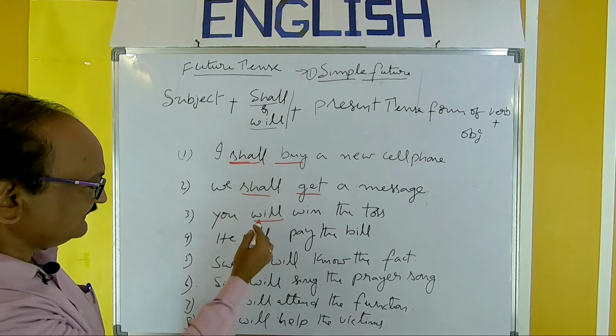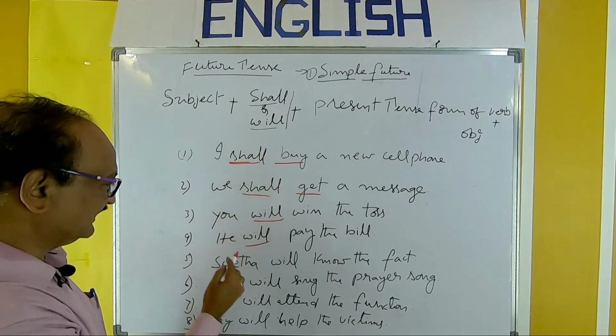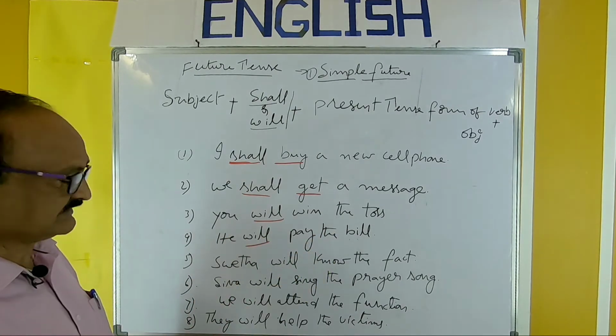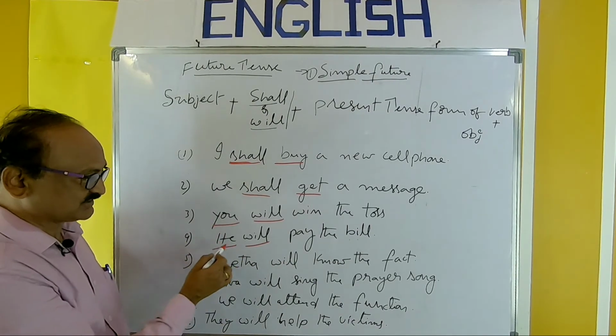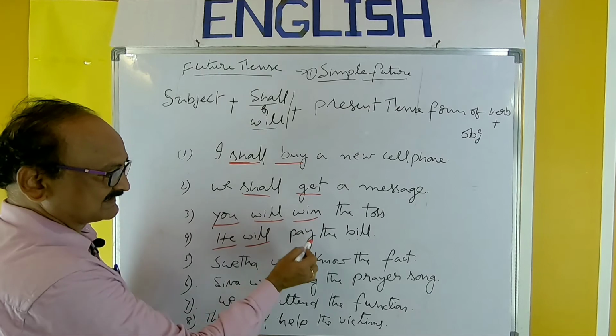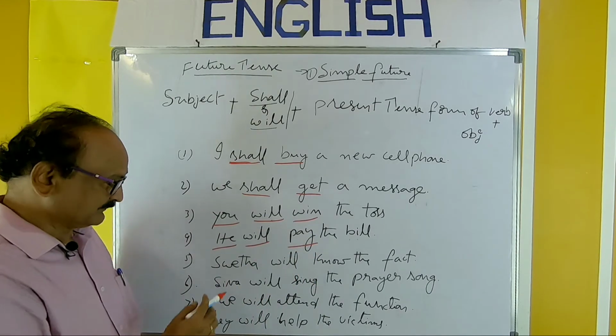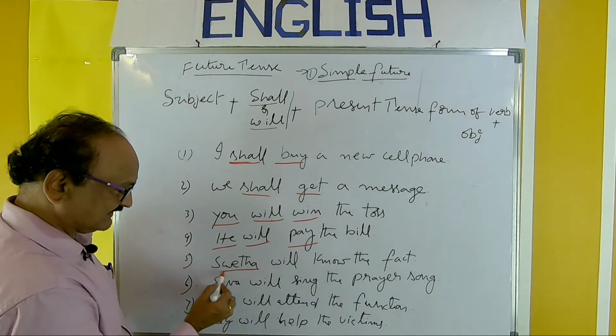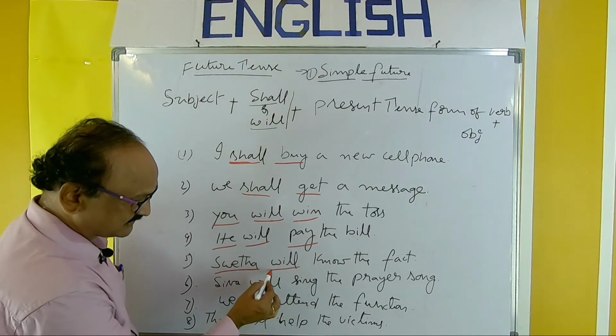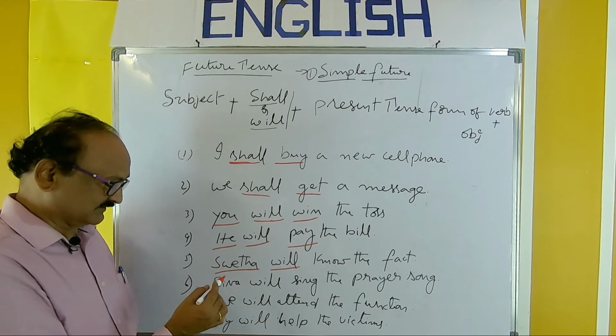So let us see the usage of will. You will win the toss. He will pay the bill. So subject he or she and will, then present tense form of verb. Sweta will know the fact. Sweta, a name, we should use will only, like this.